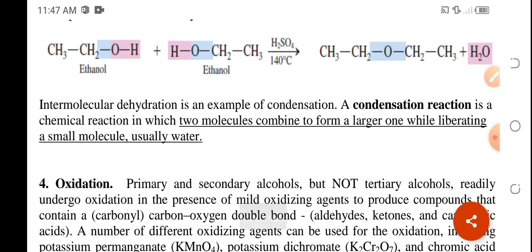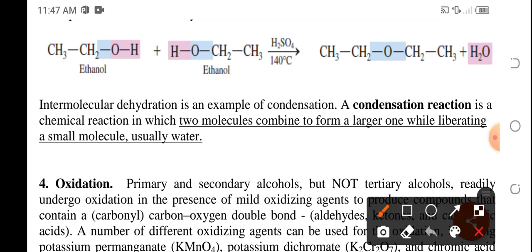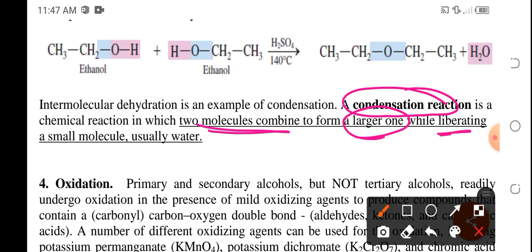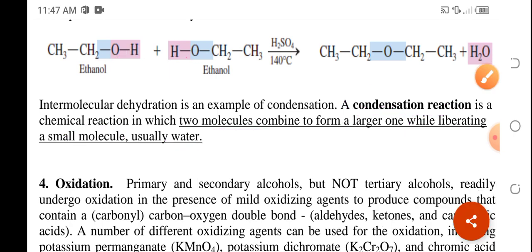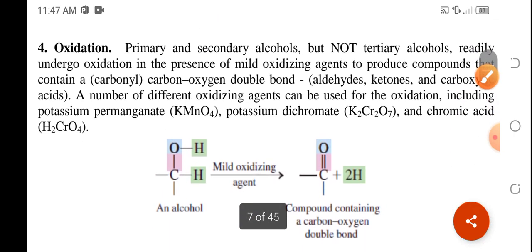Intermolecular dehydration is eventually an example of a condensation reaction. Pag sinabi natin condensation, 2 molecules combine to form one large molecule. And usually, they are liberating or removing a small molecule in the form of water. So, ito, na-liberate, tinanggal yung water molecule para magsama silang dalawa. And that's a condensation reaction.